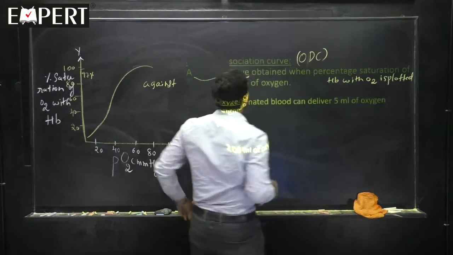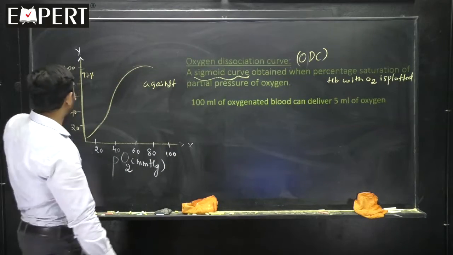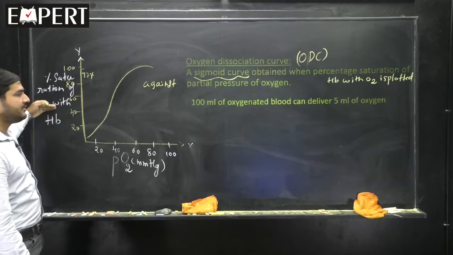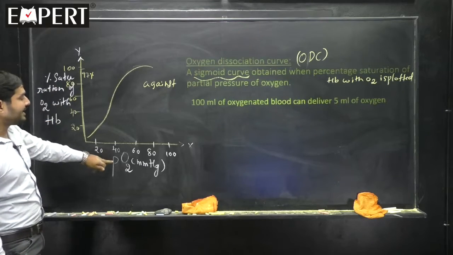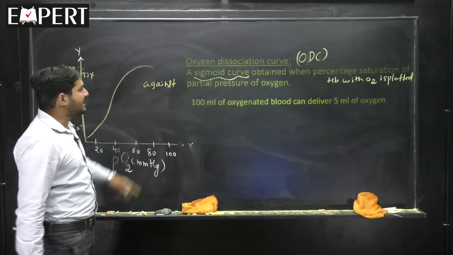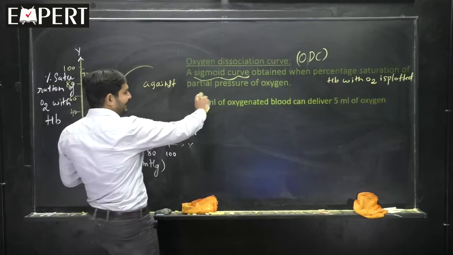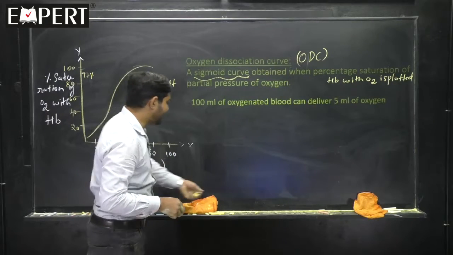Shall I define once again? It is a sigmoid curve obtained when the percentage saturation of the hemoglobin with the oxygen is plotted against partial pressure of the oxygen. Okay. And what shape? Sigmoid curve. Okay.